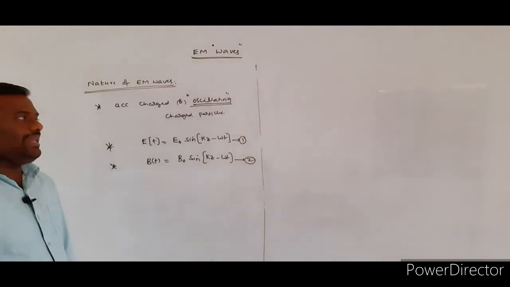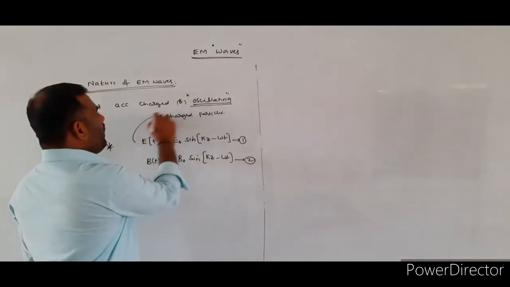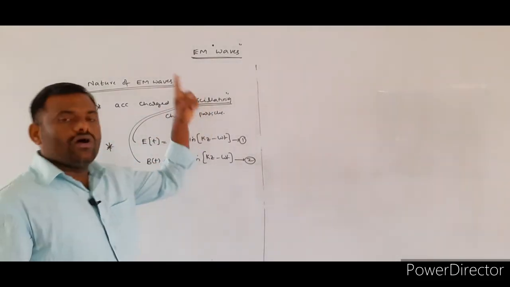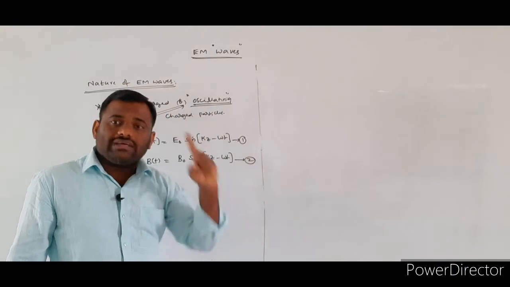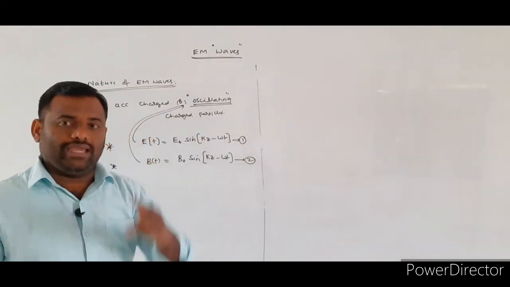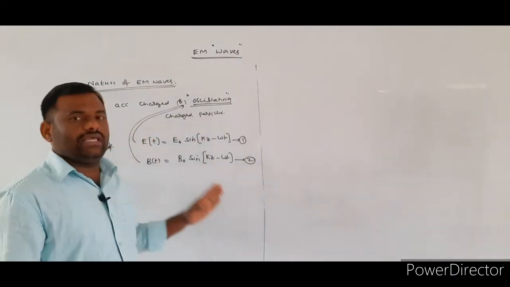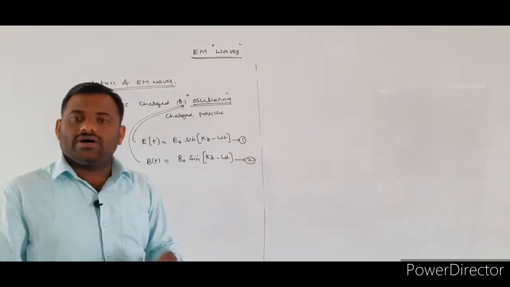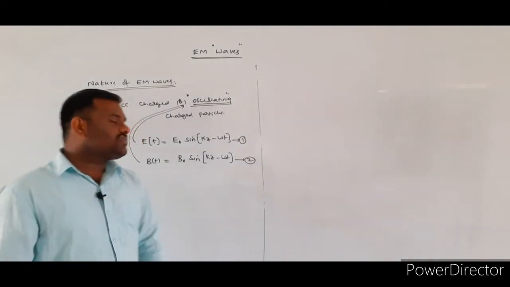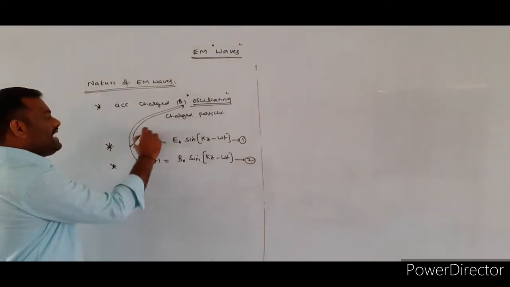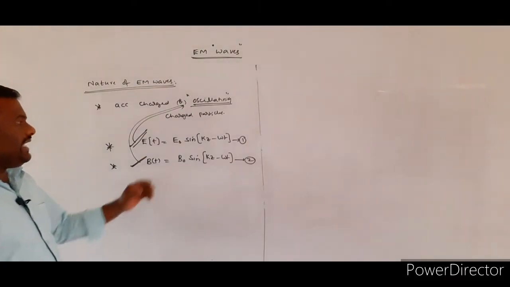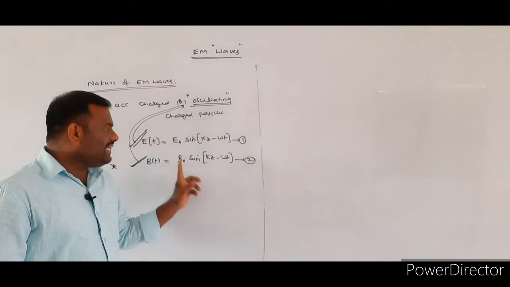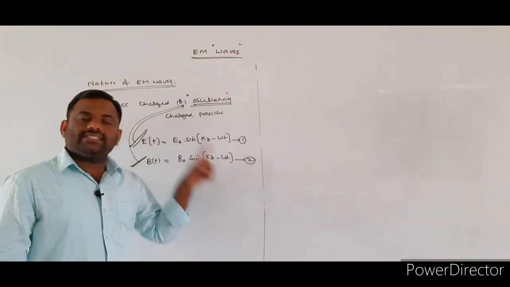Why will the frequency remain the same? Because the source for both the electric field as well as the magnetic field remains only one, that is the oscillating charged particle. With whatever frequency the oscillating charged particle oscillates, with the same frequency the electric field as well as the magnetic field will oscillate with respect to time. So the time varying electric field as well as the time varying magnetic field will be taken as E naught into sine of kz minus omega t, as well as B naught into sine of kz minus omega t.